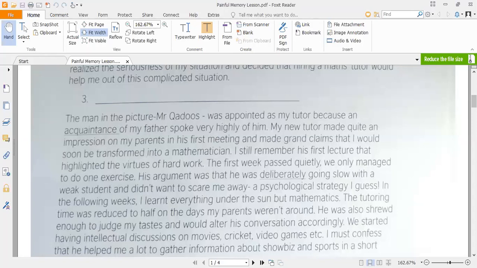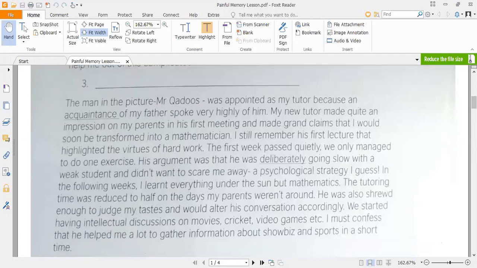Now the student is saying that maybe the teacher was using a psychological strategy or method at that time. In the following weeks, now he is talking about the other weeks as well. I learned everything under the sun but mathematics. Now, this line represents the task of the teacher, that how he used to teach the student at home.